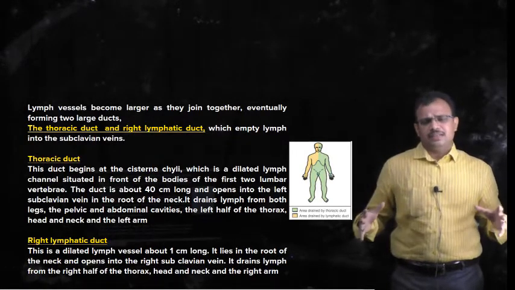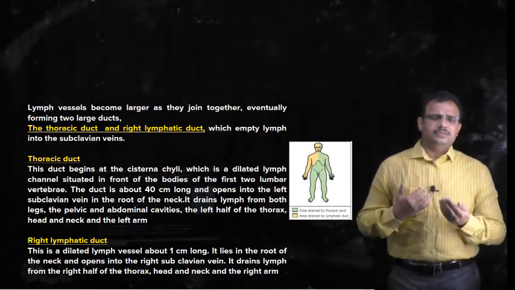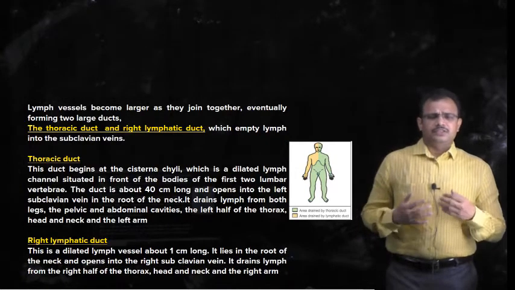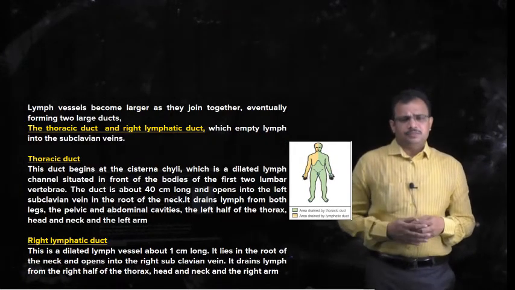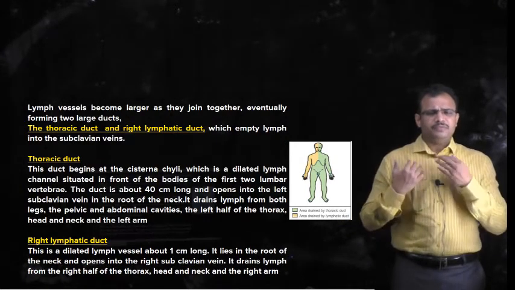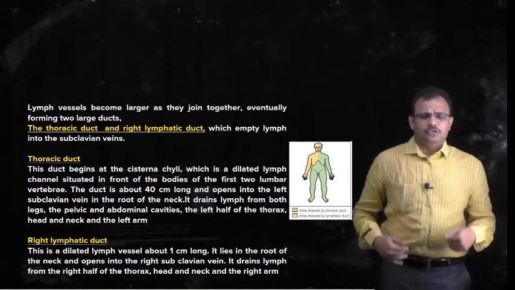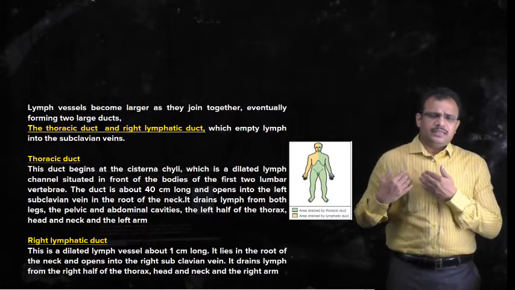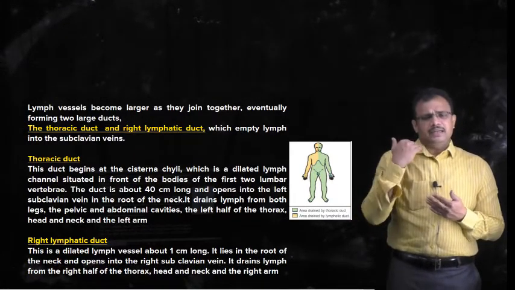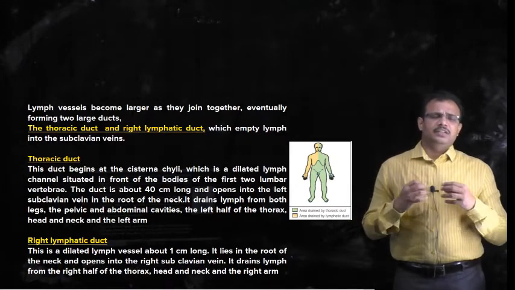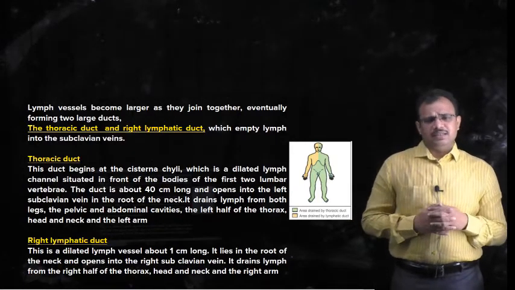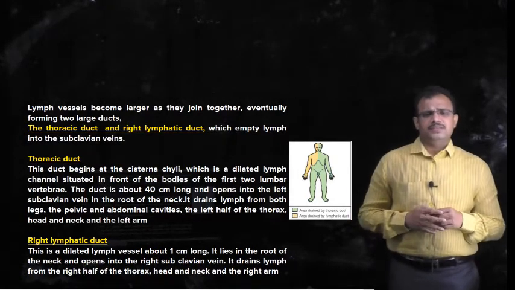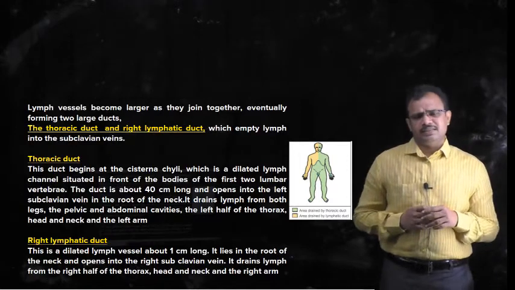It means that lymph which is collected from all these regions once again enters into the venous system, into the circulatory system, or into the bloodstream. So in this way the lymph from the lower limbs, pelvis, abdomen, right side of the thorax, right arm, right side of the head and right side of the neck, all these will empty into this thoracic duct. Whereas the other larger duct of the lymphatic system is the right lymphatic duct.